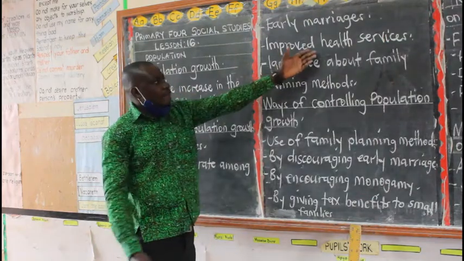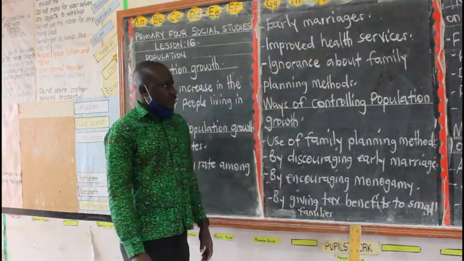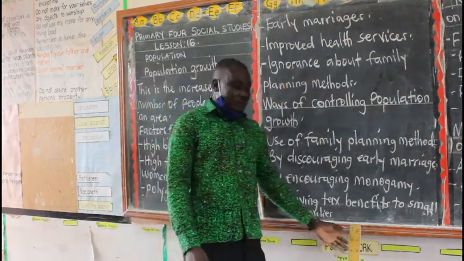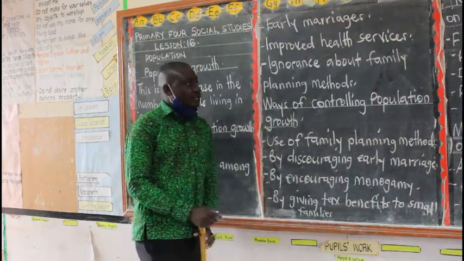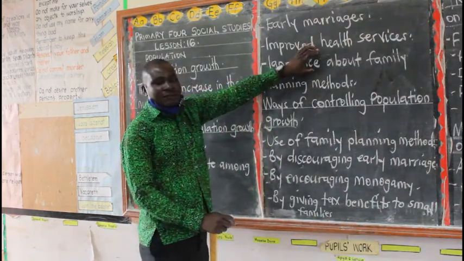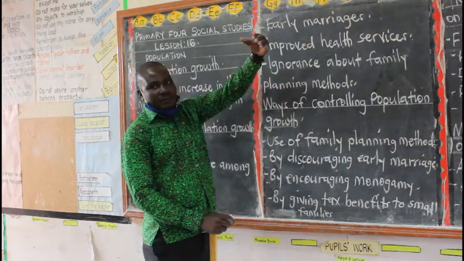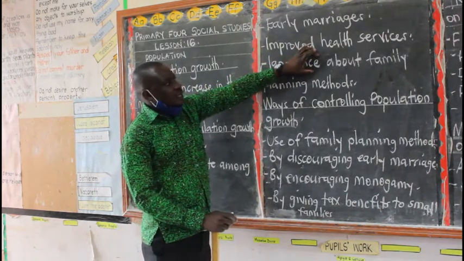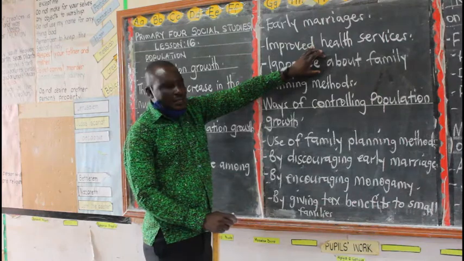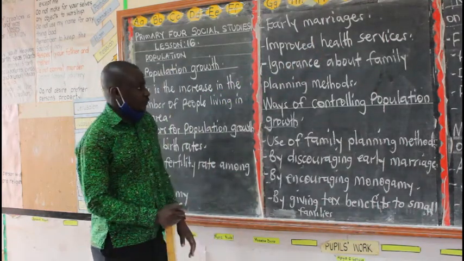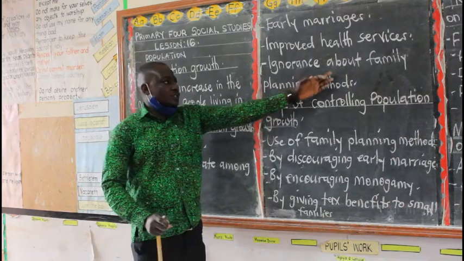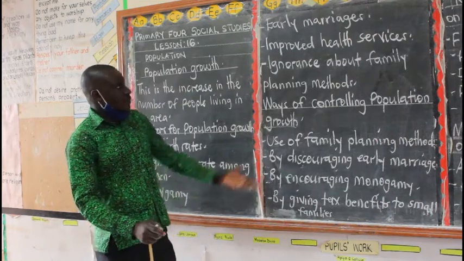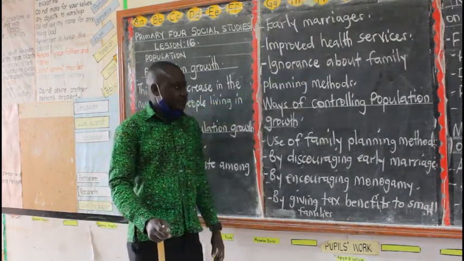Then you have improved health services. Then you have ignorance about family planning methods. For example, in rural areas, you can get a family with over 15 children, or 10 and above. Remember, the more children you produce, the more the number of people in that area. Some methods were introduced by the government to help reduce population growth, but some people are not using such methods.